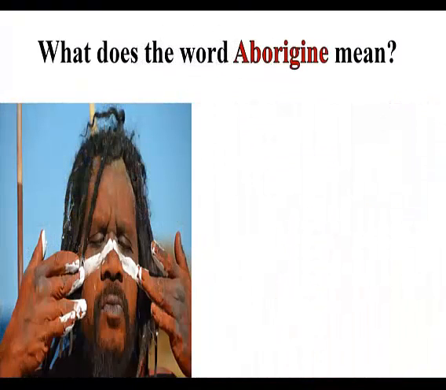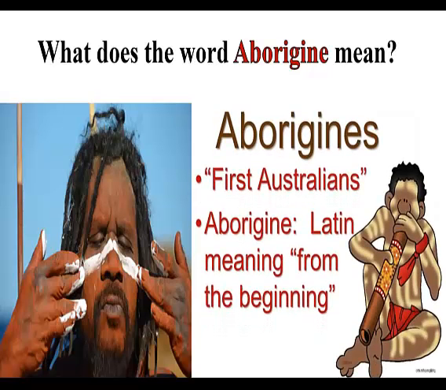Then, what does the word aborigine mean? Give me the meaning of aborigine. Aborigines means first Australians. Origin is Latin, meaning from the beginning. It means the beginning in the Latin language.